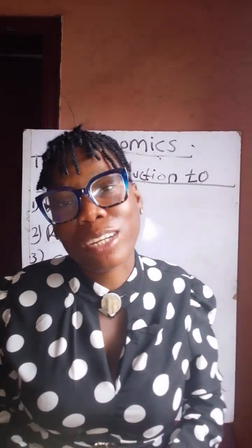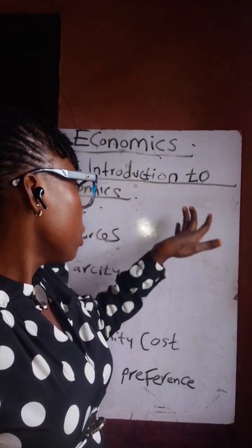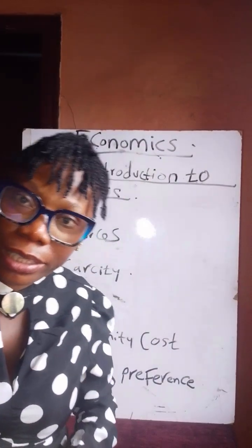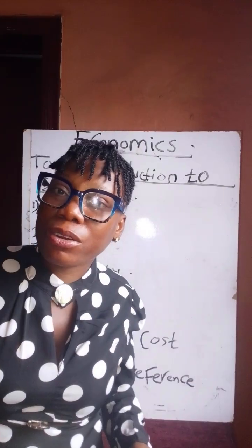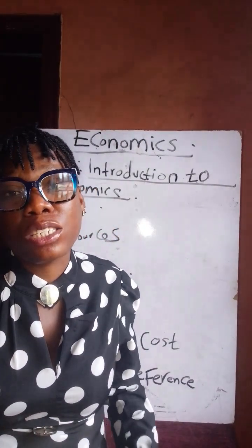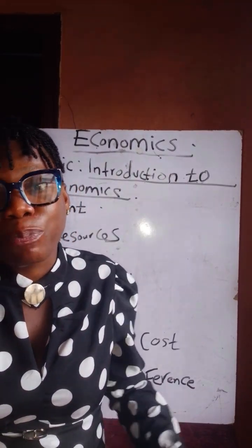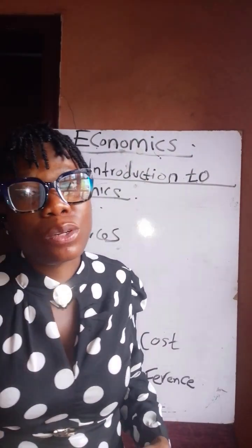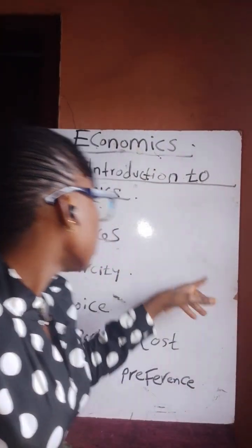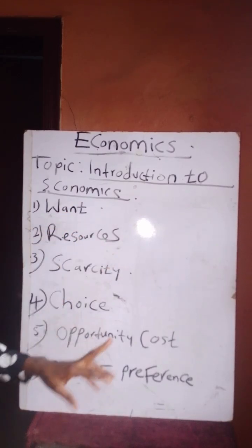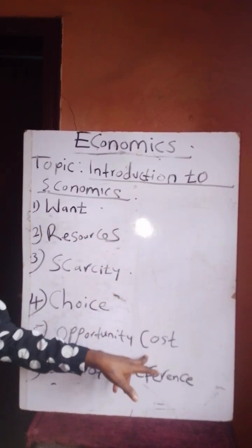I hope you understand what I explained today. This is what is called the basic concepts of economics. I hope you do not forget the meaning of economics that I told you: the study of how people use their limited resources to satisfy their unlimited wants. So we talked about the meaning of want, resources, scarcity, choice, opportunity cost, and scales of preference.